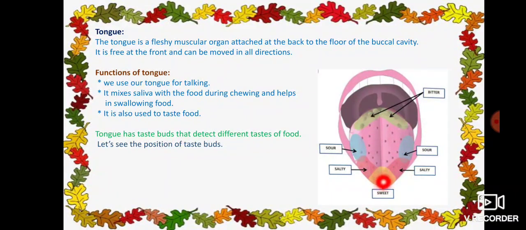See here, at the tip of the tongue, taste buds which detect sweet are located, and after that taste buds which detect salty food items are located, and next to that the taste buds which detect sour taste are located, and at the back side of the tongue, that means at the back which is attached to the floor of the buccal cavity, the taste buds which detect bitter taste are located. This is about the position of taste buds on the tongue.